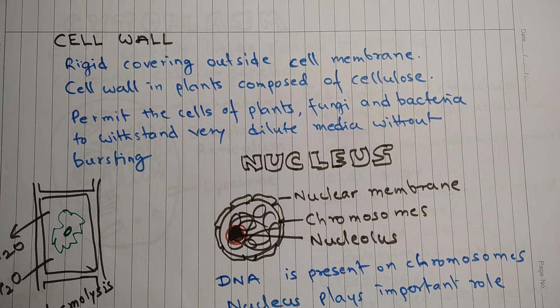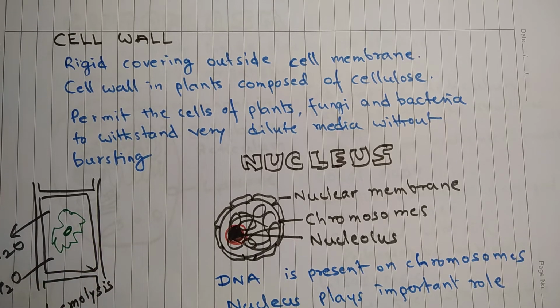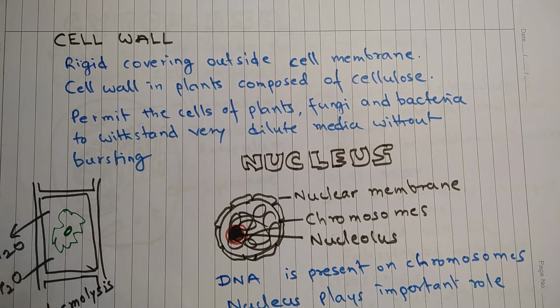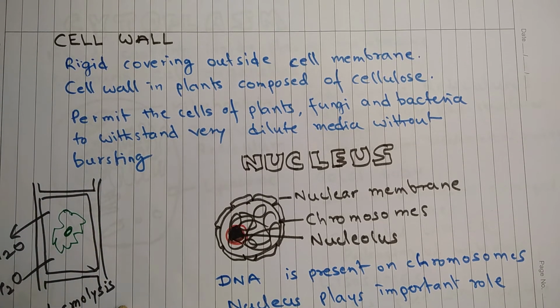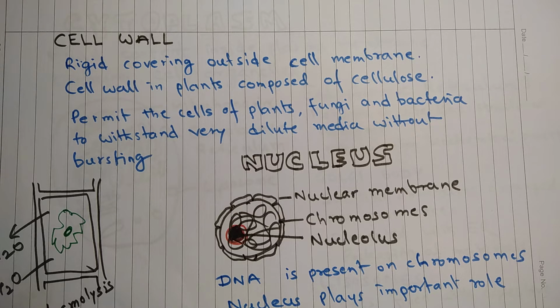Even in case the cells are in concentrated media, what will happen? Water will come out of the cell, and as a result, the cell will shrink in size. So this phenomenon is called plasmolysis. And even in this case, in case of plasmolysis, the cell wall helps in preventing the cell from becoming dead because of lack of water or because of lack of osmotic pressure.